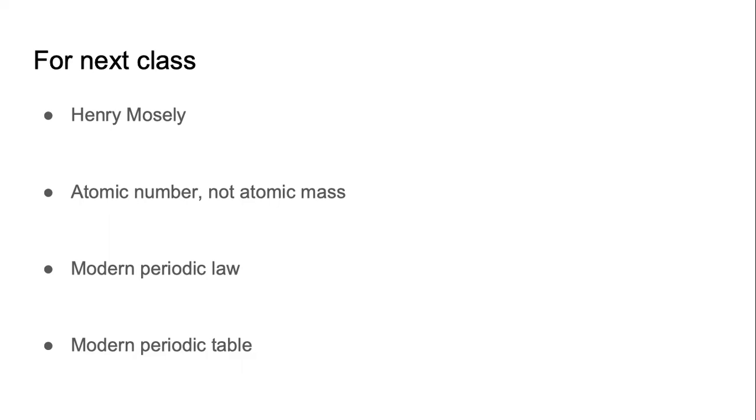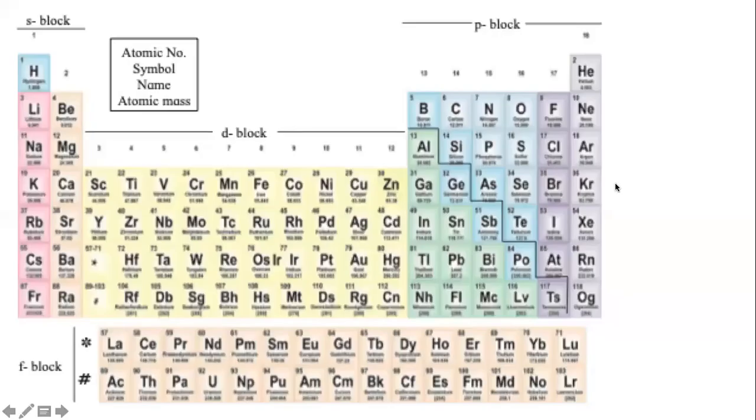We will see what the current periodic law is, and we will also see what the latest classification of the elements looks like in the form of the modern periodic table. The link to an interactive modern periodic table I shared with you in the last class. In the next class, we will look at the modern periodic table. It's also called the long form of the periodic table. We will understand the different parts of it.